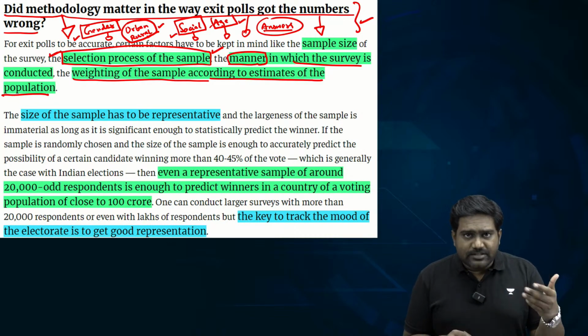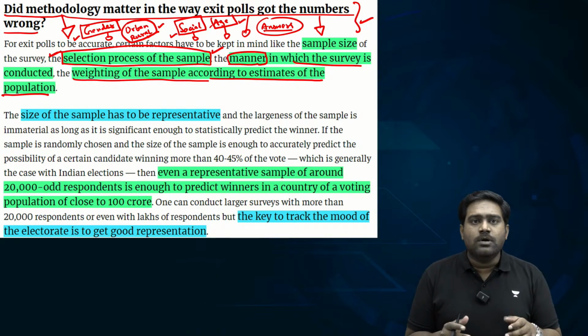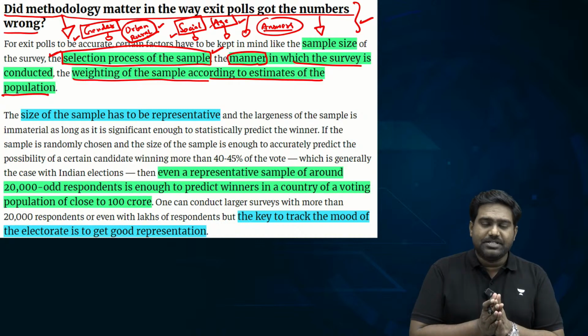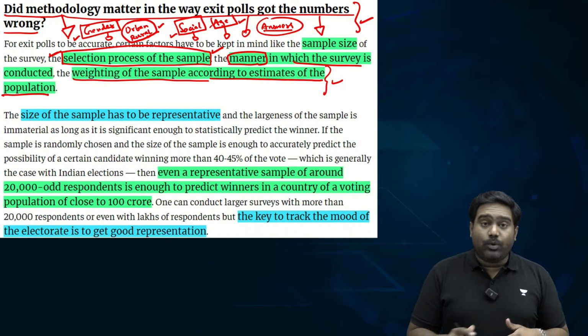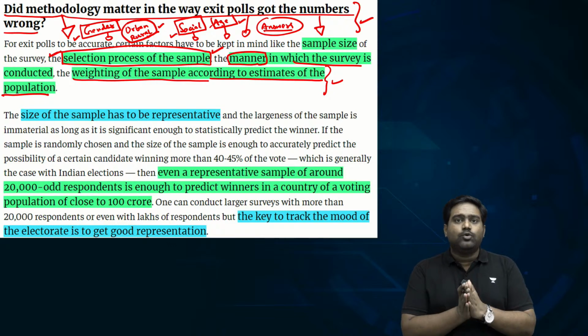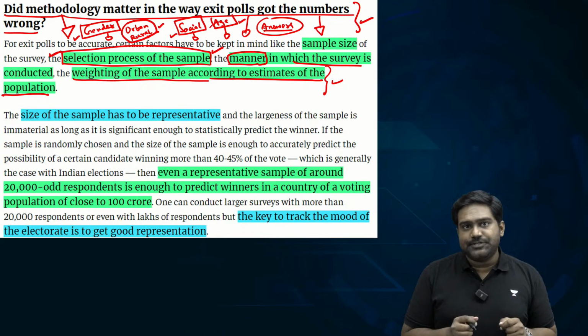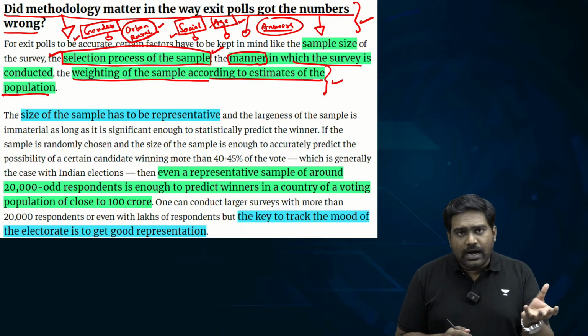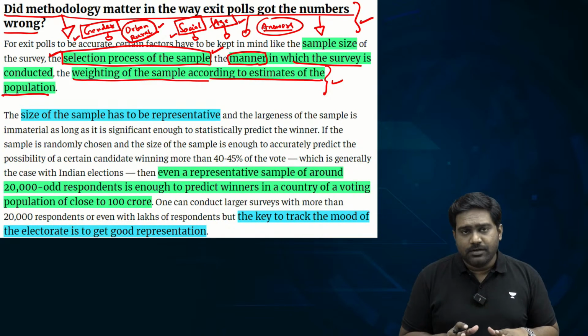The pollster who's asking the question should not get to know what was the choice of the voter. It has to be kept discreet, and the entire questionnaire process is a very crucial part of the exercise. What questions will be asked, how will they be framed, and how will the answers be collected in a discreet manner?